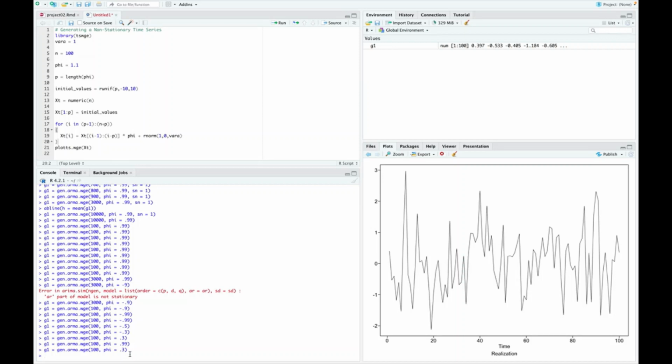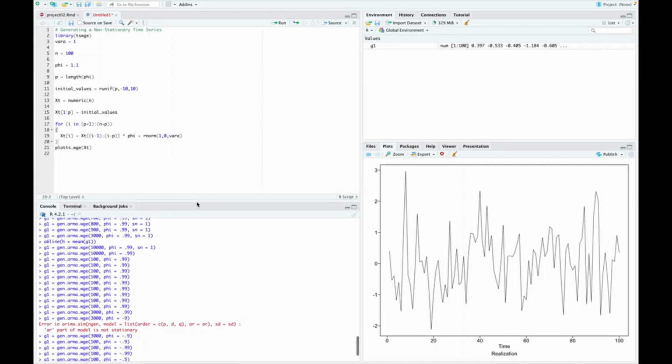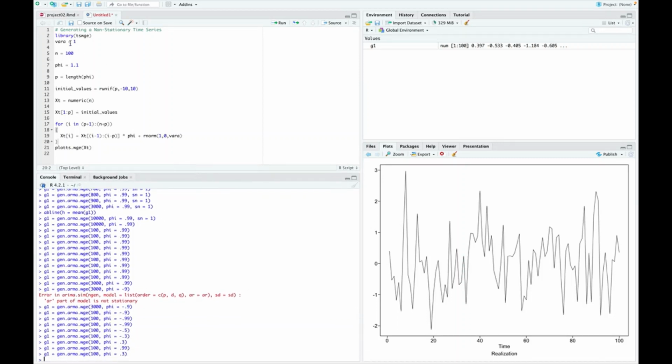When it's stationary, we've got to have phi1 less than 1 in absolute value. But what happens if it is 1 or if it is greater than 1 in absolute value? So that's what this code will do here. I'll have a variable called variance. I'll have my realization be 100. Phi here is 1.1. I'm going to knock that down to 1 right now.